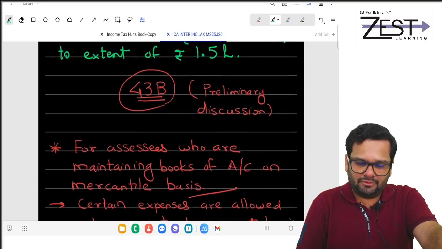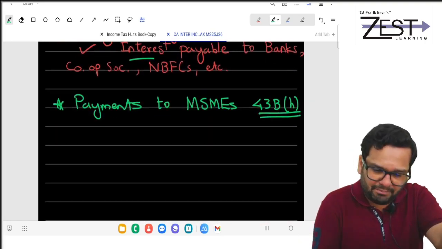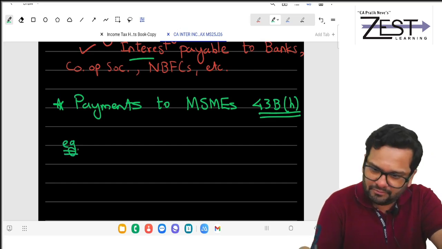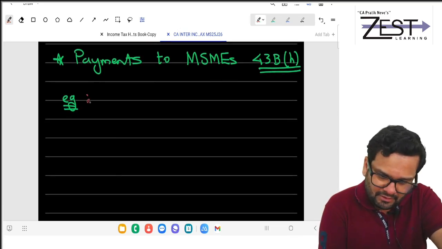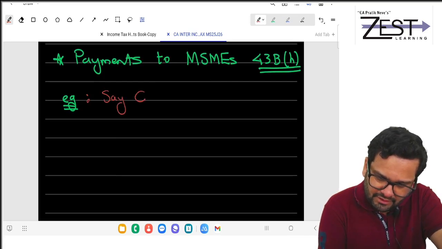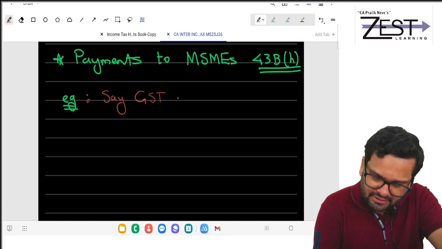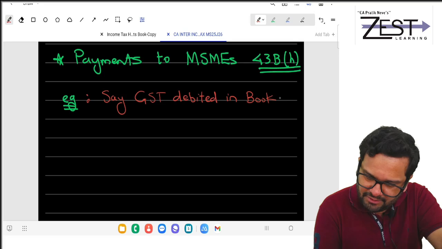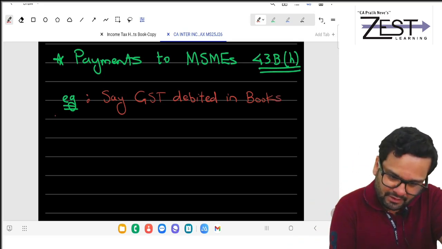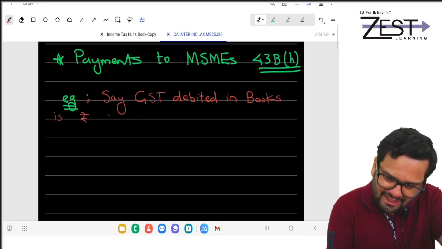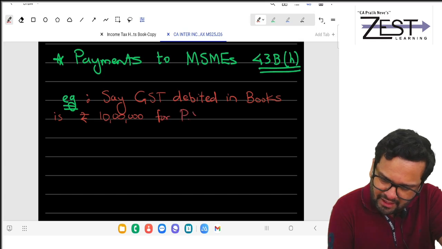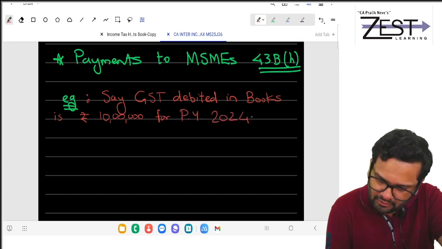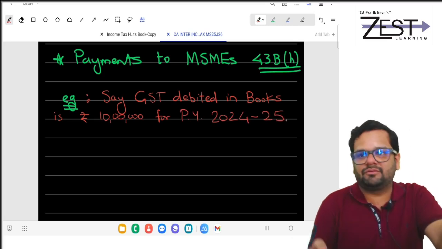Clear so far, so good. So I'll give you one example. Say GST debited in books is rupees 10 lakhs for PY 24-25.